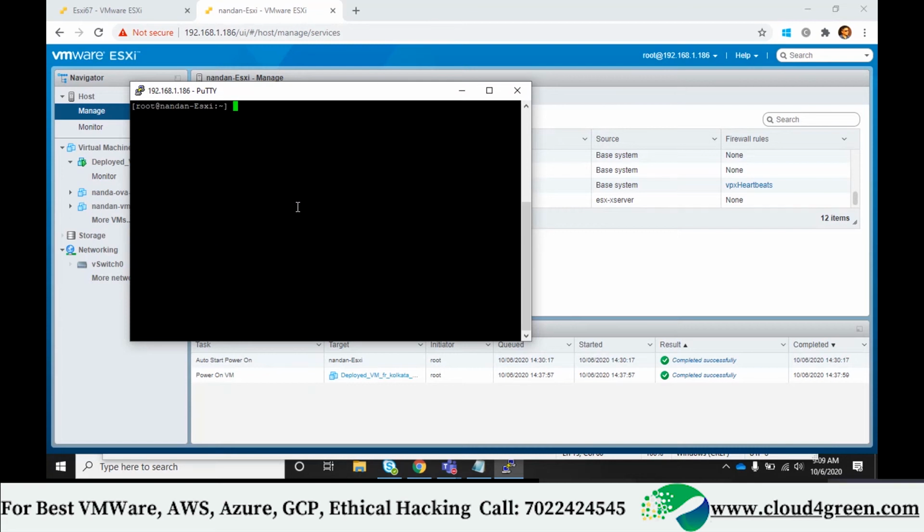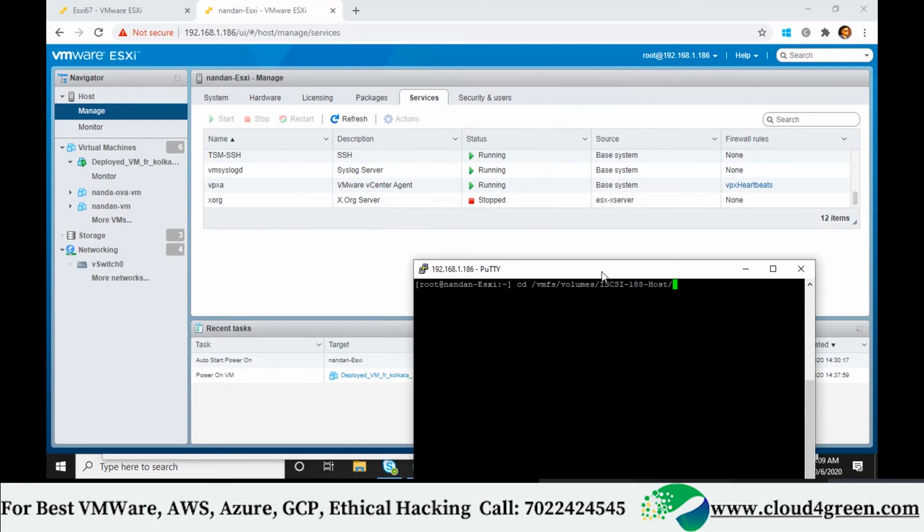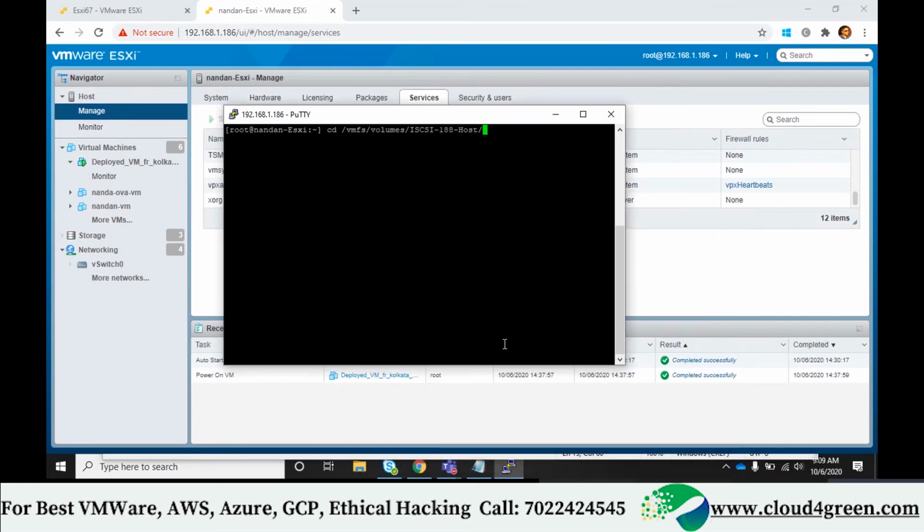Okay, you know the path. Default VM path. Do you know this? cd /vmfs/volumes, and your iSCSI datastore path. Okay, and the name of your machine path. So here I have machine deployed D. See, I directly got into this path.